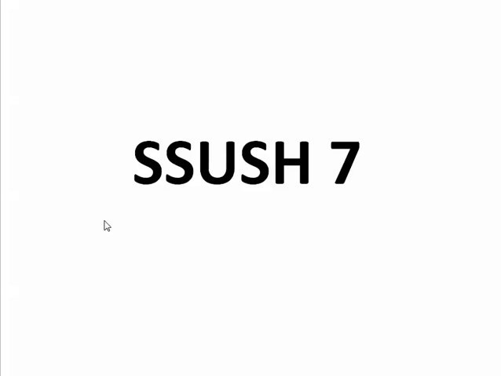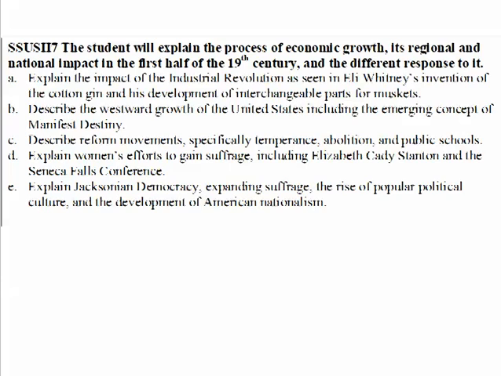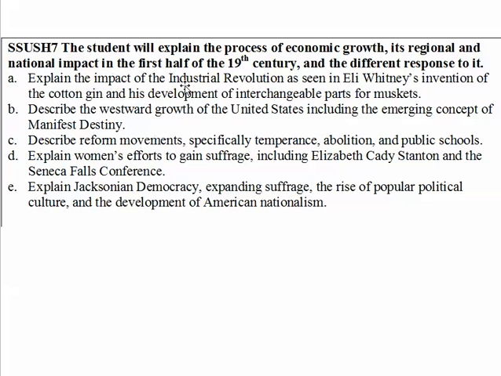Alright, let's move on to Standard 7. This is the second part of Unit 3. Let's look at those standards. The student will explain the process of economic growth, its regional and national impact in the first half of the 19th century, and the different responses to it. A, B, C, D, and E. So we have 5 different substandards for this. I'm going to go through each one of them individually, and then we'll finish up Unit 3 when we finish this.